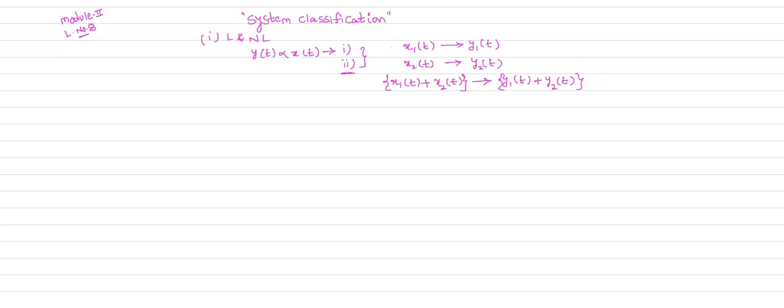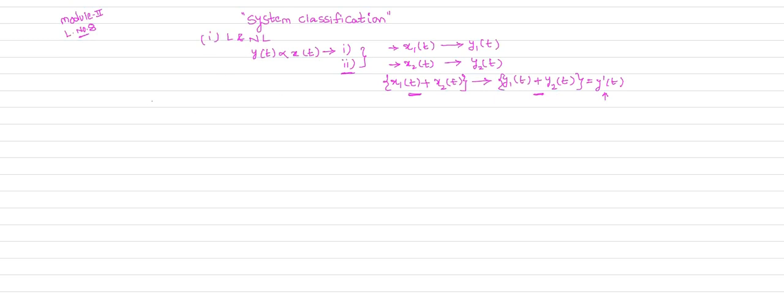So this is the statement with respect to the linear and non-linear systems. First you apply the input x1 of t, later we apply the new input x2 of t, and in this third step we apply the linear combination of the two inputs, which is your x1 of t plus x2 of t. This linear combination of inputs is what we call the weighted sum of inputs. If you apply the weighted sum of inputs and find the output, that is your y dash of t. If y dash of t is equal to the weighted sum of outputs, definitely that system is a linear system.